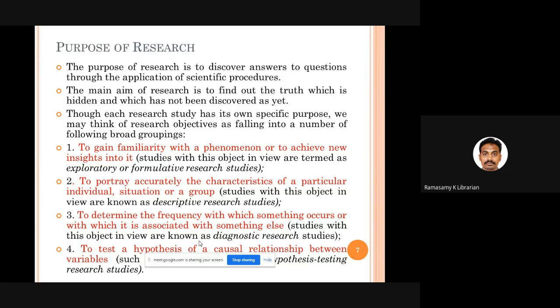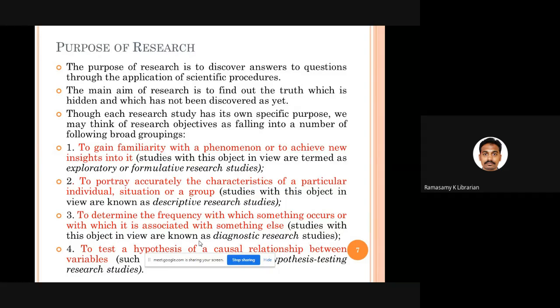Fine. But basically we say, based on the kind of research you undertake, the purpose of research can be categorized into four. See, first, the purpose of any research is to gain familiarity with the phenomenon. See, there is a concept. You don't know much about this concept. So you want to know more and more about this concept. You do a research. Something like God's particle. We don't know much about it. You do a research to know more and more about God's particle. That is called the exploratory or formulative research studies.